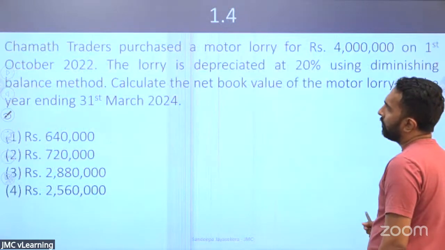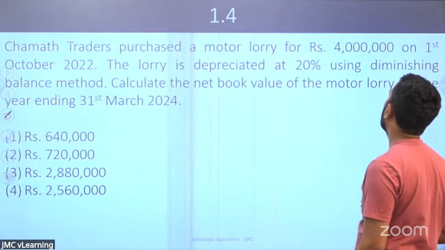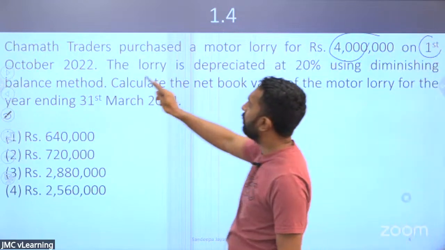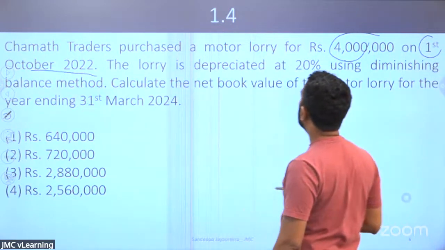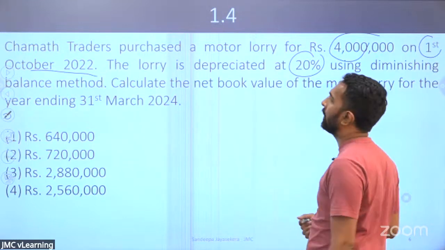Right. Look at this question. Chamat Traders purchased a motor lorry for rupees 4 million on 1st of October 2022. The lorry is depreciated at 20% using the diminishing balance method. That is the reducing balance method.